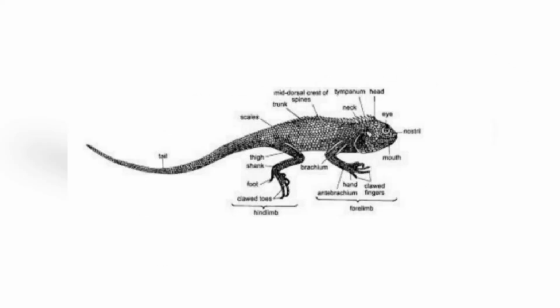Garden lizard, it comes under phylum Chordata, class Reptilia. Body is covered by scales. They have clawed pentadactyl limbs. Triploblastic and coelomate animals, and also it shows bilateral symmetry. They have a dorsal nerve cord. Adaptation, it has an ability to change color suitable to their surroundings. It also helps to destroy insects.